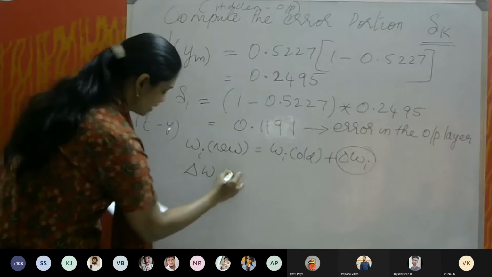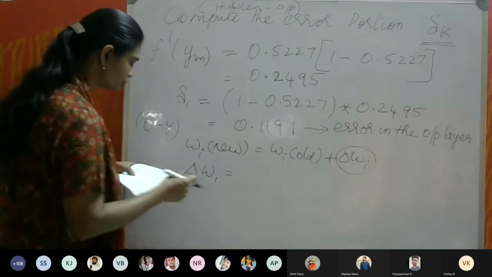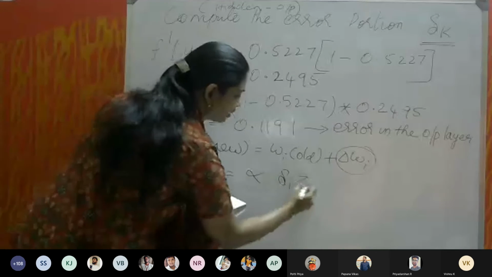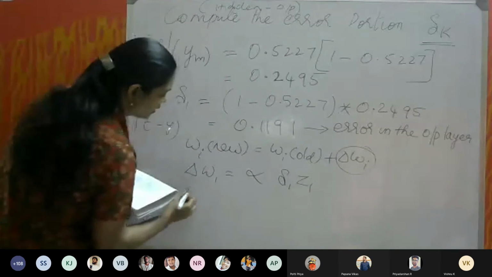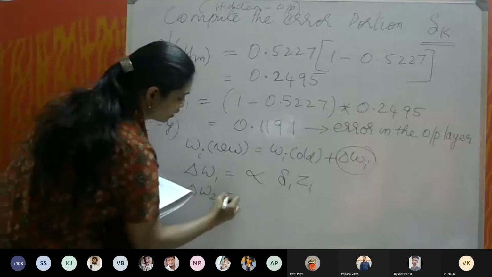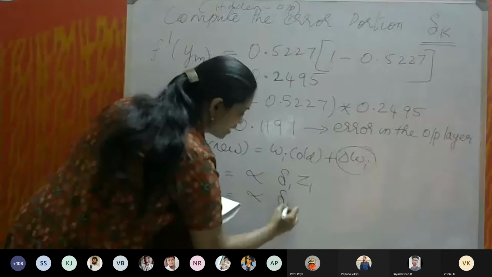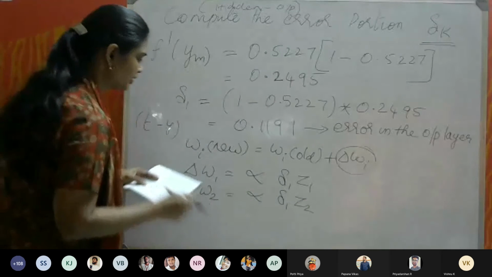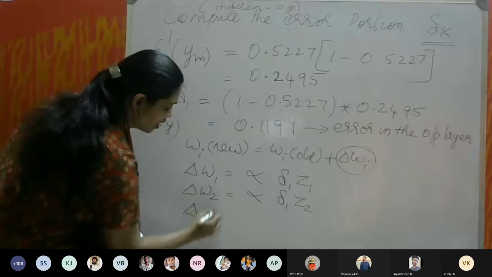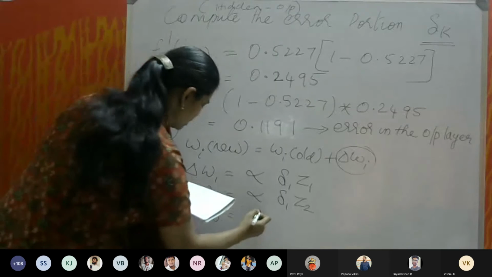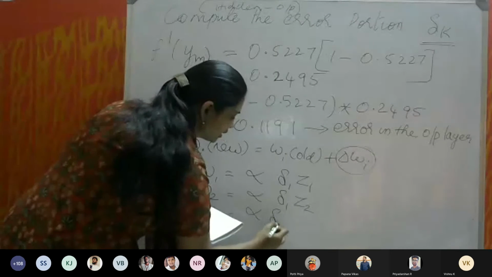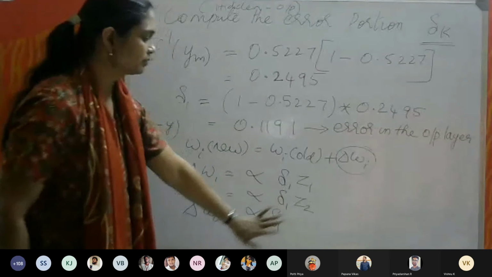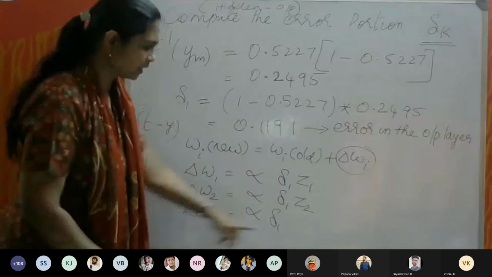Delta W1 is equal to alpha into delta 1 into Z1, and delta W2 equal to alpha delta 1 into Z2, and then delta W0 equal to alpha into delta 1, and there is no other value for the bias.